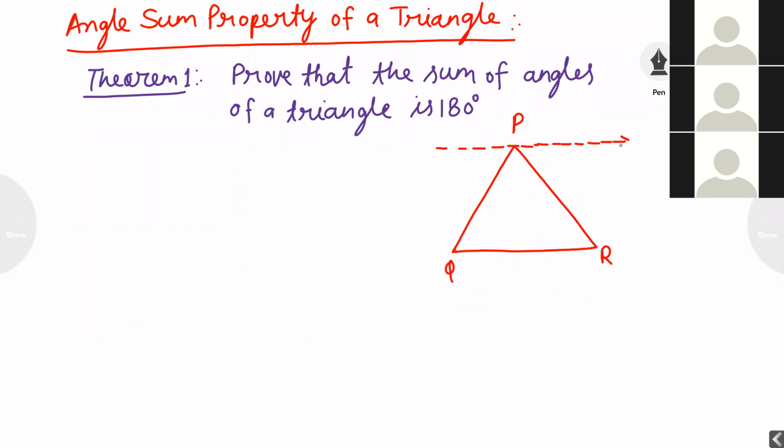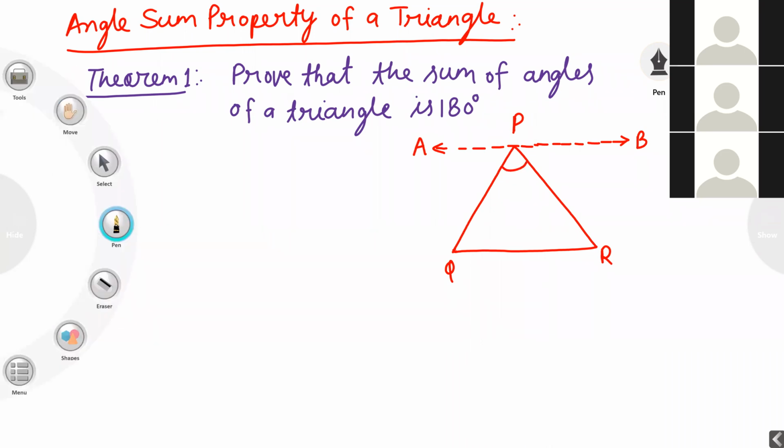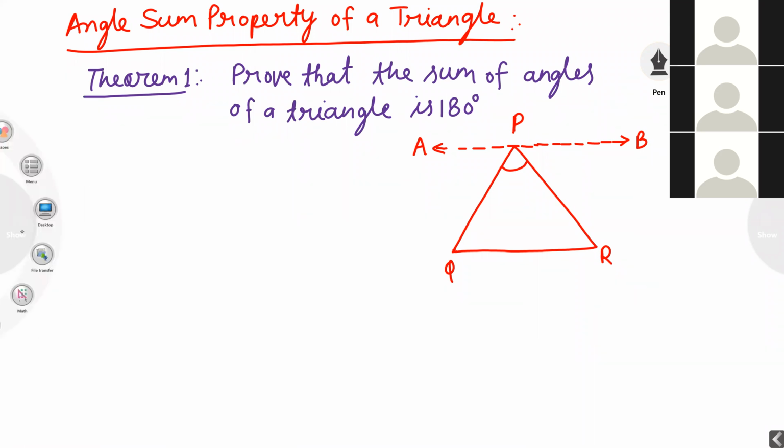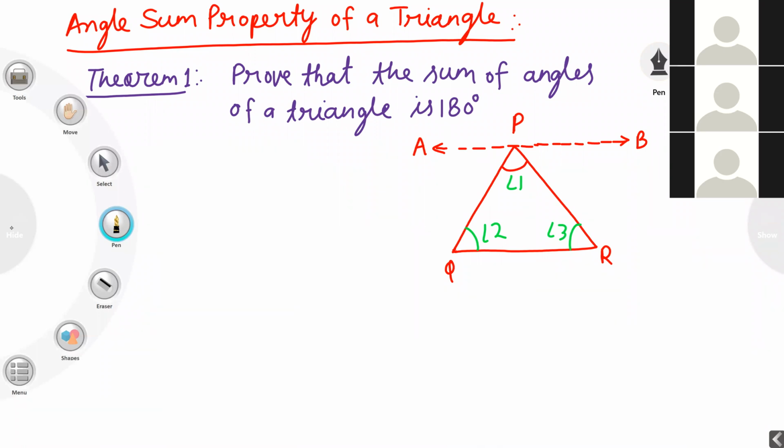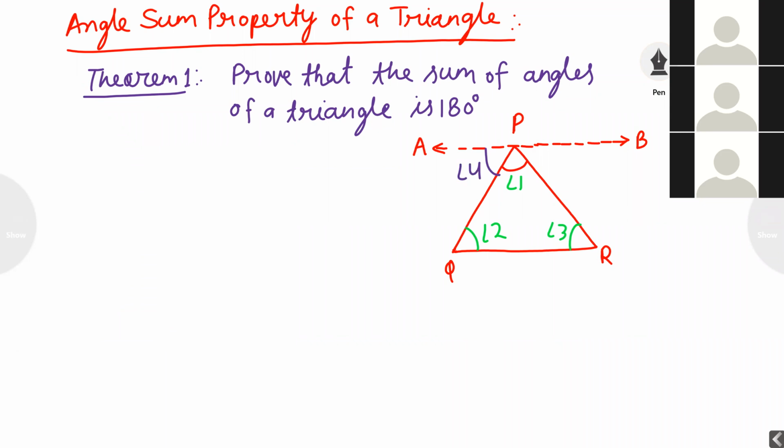I have drawn one parallel line, and I have named it AB. Now I am marking the angle names here: angle 1, angle 2, angle 3, angle 4, angle 5.